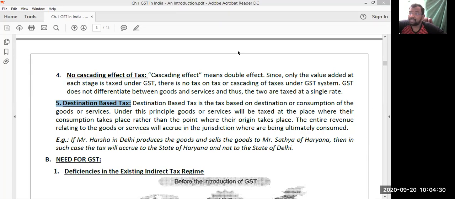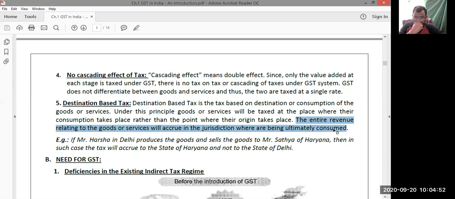Right? It is relevant where the goods are destined, where the goods are consumed. That is what is ultimately relevant. From where the sales took place, from where the manufacturing took place, from where the services are provided, all these are irrelevant. We can just look at this last point. The entire revenue relating to the goods or services will accrue in the jurisdiction where they are being ultimately consumed. Clear? So that's an important point.